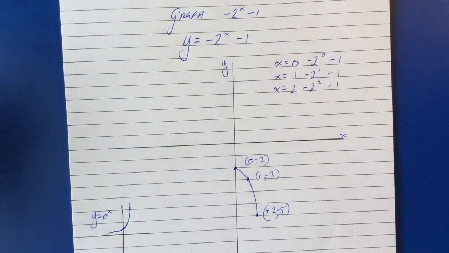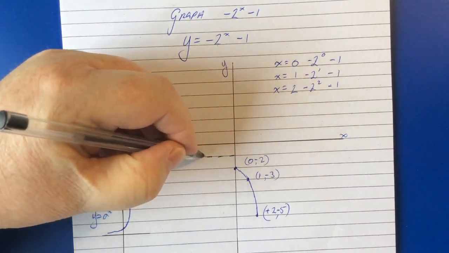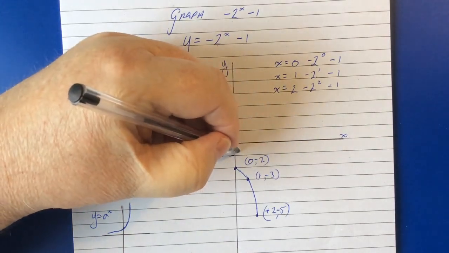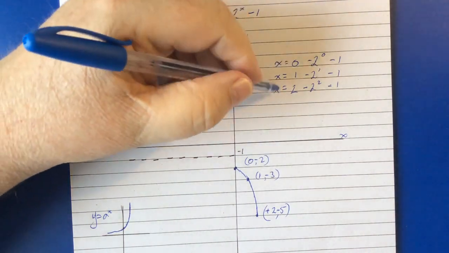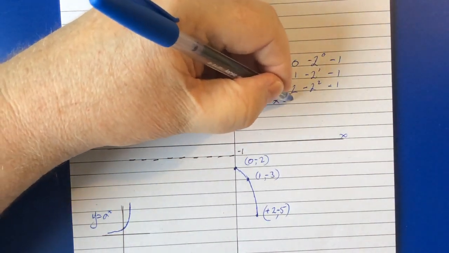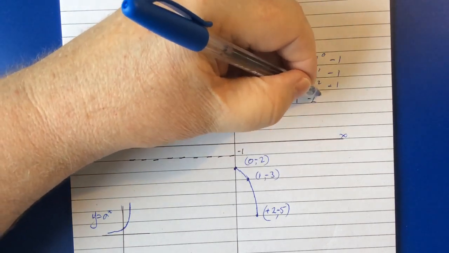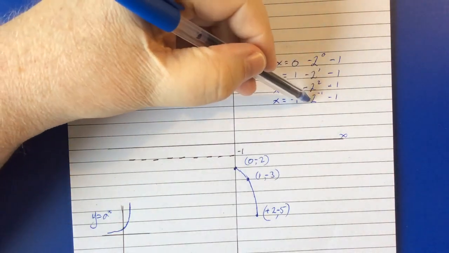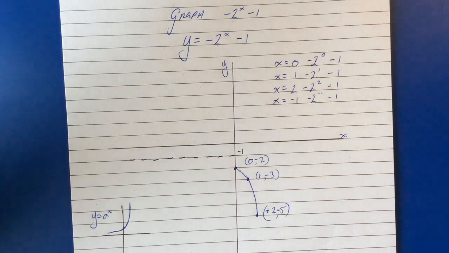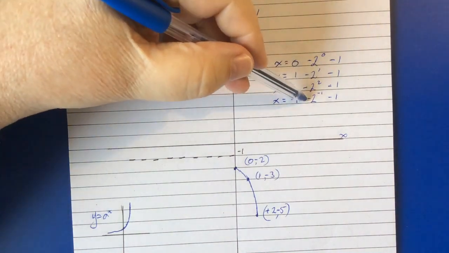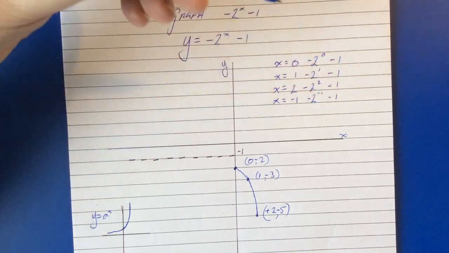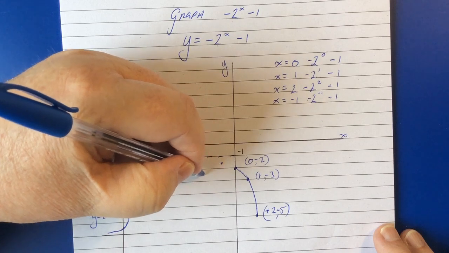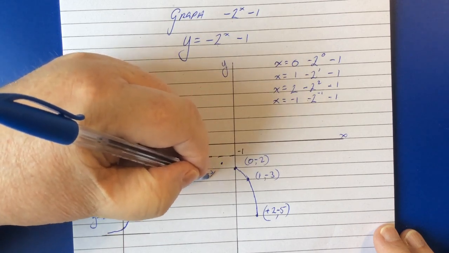Now, as I said, I'm 100% certain that our asymptote is at negative 1, and so we'll just confirm that by taking a negative value here. So we'll make x equal negative 1. So that is negative 2 to the power of negative 1 minus 1. Okay. 2 to the power of negative 1 is a half. That is negative a half because of this. Negative a half minus 1 is negative 3 on 2. So this point here is negative 1, negative 3 on 2.